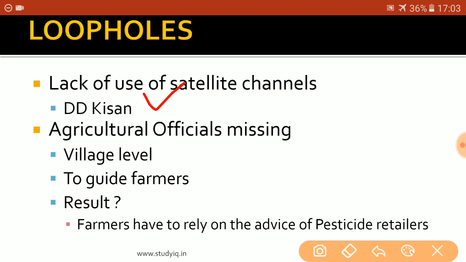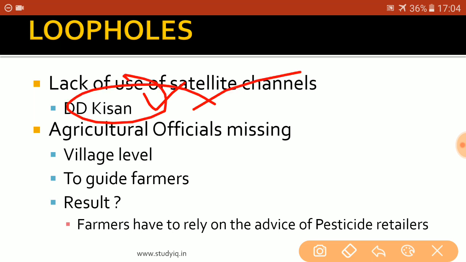But it has been seen that this particular satellite channel has not been effectively used by the government for the holistic resolution of the problems faced by the farmers, and not much awareness has been created among the farmers regarding this channel.